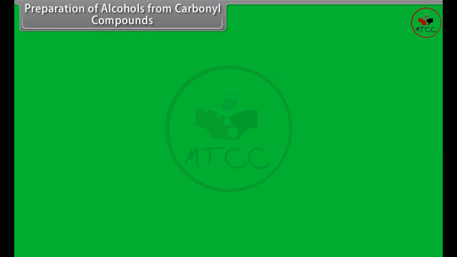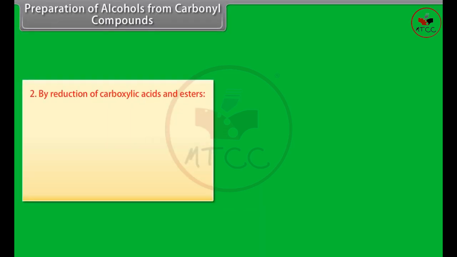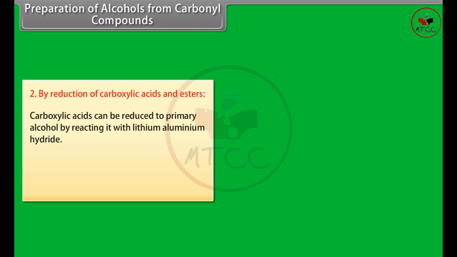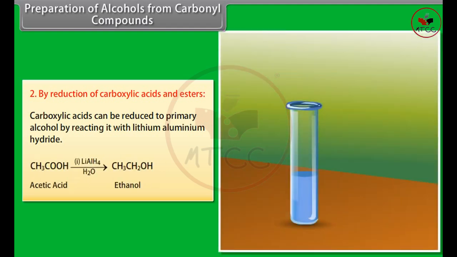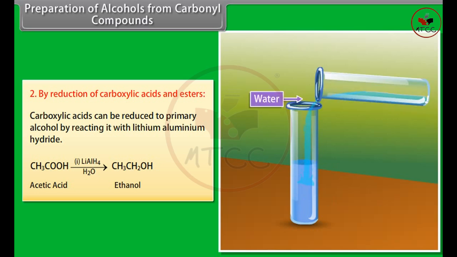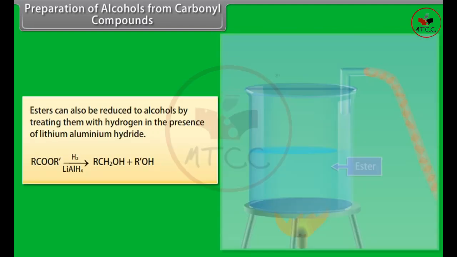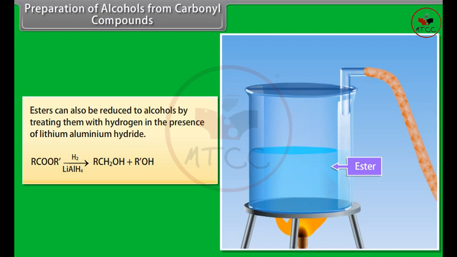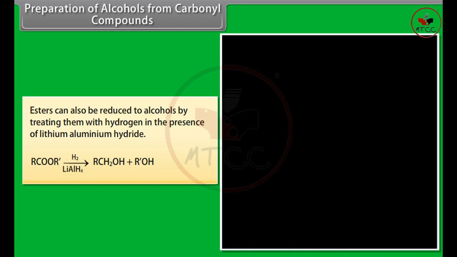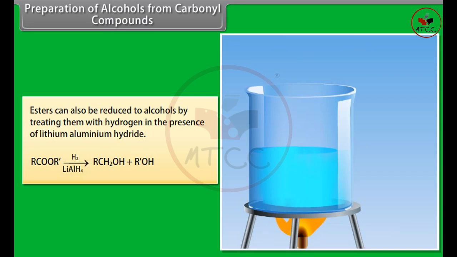Preparation of alcohol from carbonyl compounds by reduction of carboxylic acids and esters. Carboxylic acids can be reduced to primary alcohol by reacting them with lithium aluminium hydride. Acetic acid is treated with lithium aluminium hydride, followed by water, which forms ethanol. Esters can also be reduced to alcohols by treating them with hydrogen in the presence of lithium aluminium hydride.